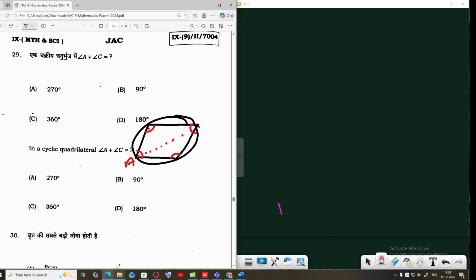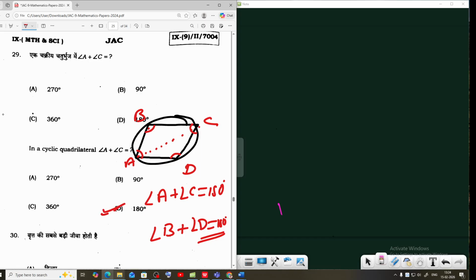That means for angles A, B, C, D, we can write angle A plus angle C equals 180 degrees, and also angle B plus angle D equals 180 degrees. The correct answer is 180 degrees. Option C is the correct answer.